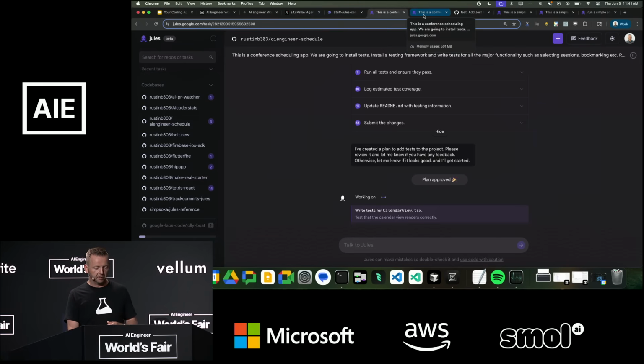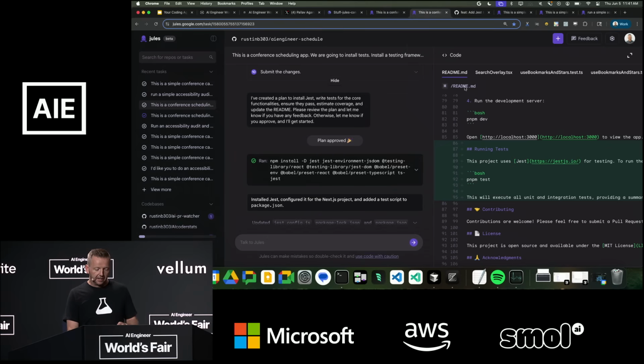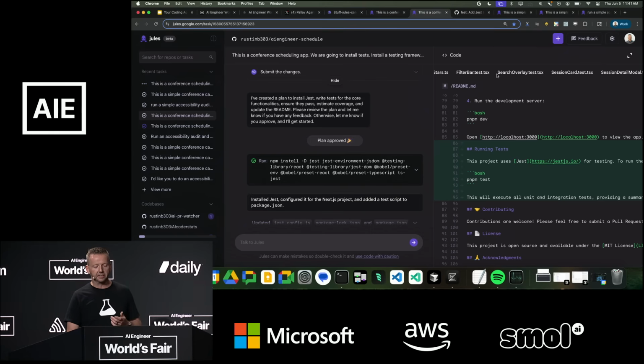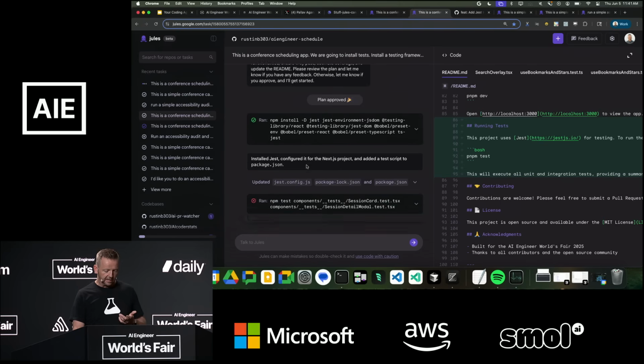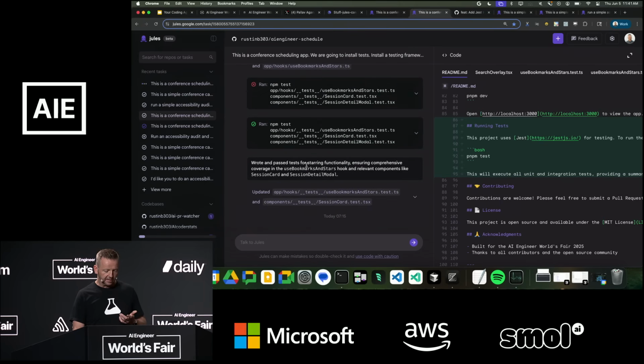So I'm going to fast forward a little bit here. And so this is adding Jest tests. You can see all the components it's added to the tests. It's added to the README, so now next time that it goes to add something, it'll look at the README and it'll remind itself, oh, this is how I run the tests. And let's see how it did on test coverage.